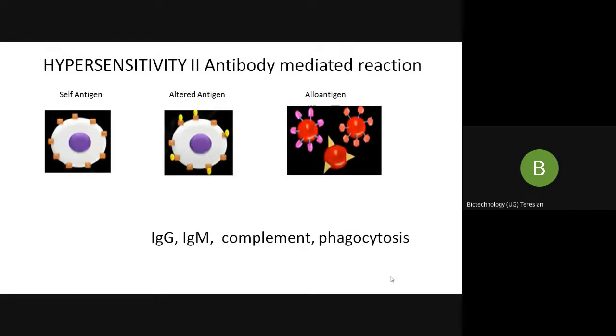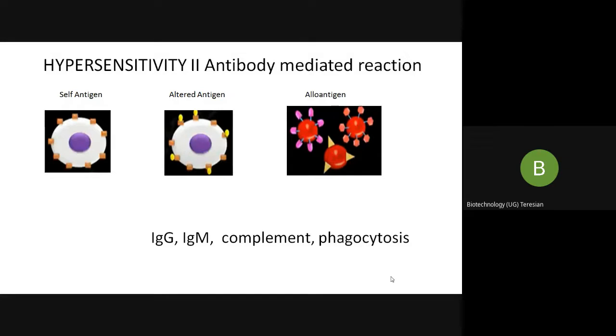Type 2 hypersensitivity is also known as antibody-mediated reaction. Type 2 hypersensitivity reactions are triggered by antigens found on cell surfaces. They may be self-antigens, that means self-molecules present on the host's own cells and tissues. They may be altered or modified self-antigens.